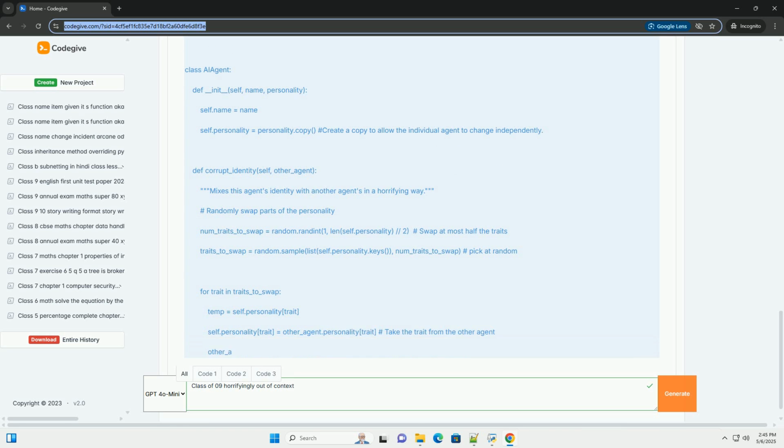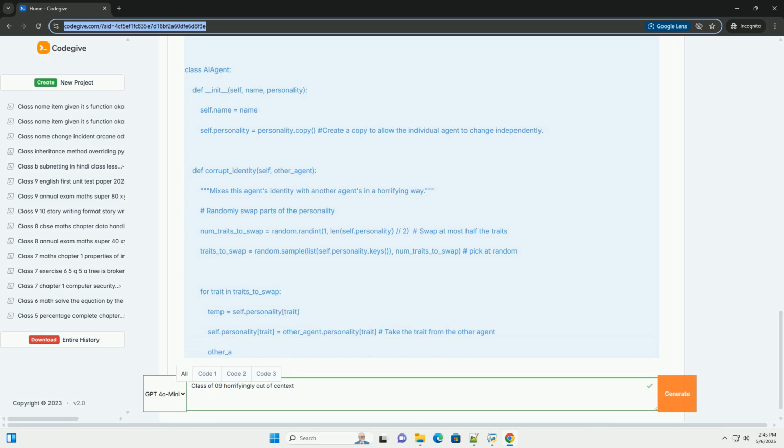Part 2, Identity Fragmentation, Data Corruption. Explanation. 1. The AIAgent class represents a simulated AI agent. 2. corrupt_identity swaps personality traits between two agents at random. This simulates their identities becoming mixed and confused. 3. display_identity prints the agent's name and personality traits.